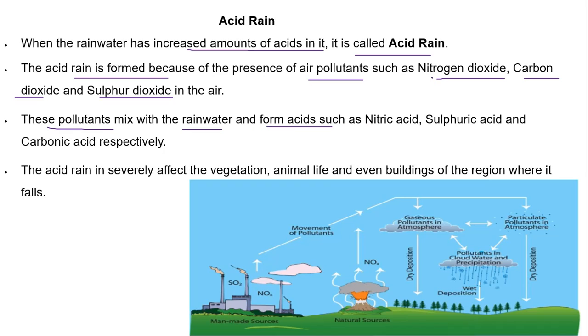For example, nitrogen dioxide reacts with rainwater and forms nitric acid. Sulfur dioxide reacts with rainwater and forms sulfuric acid. And carbon dioxide reacts with rainwater and forms carbonic acid. Acid rain severely affects the vegetation, animal life and even buildings of the region where it falls.